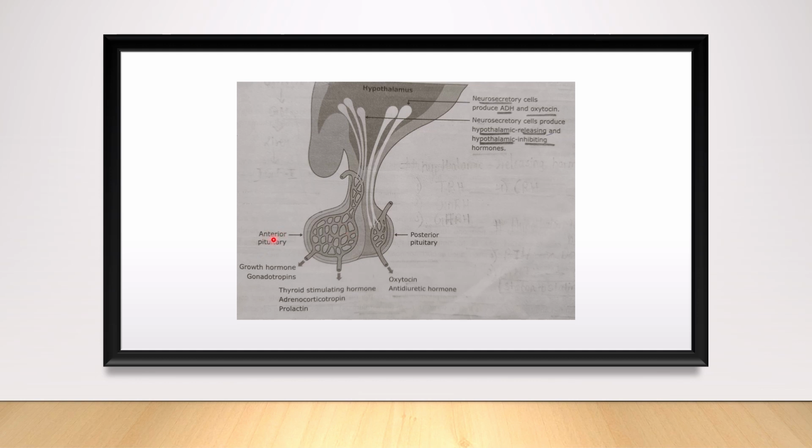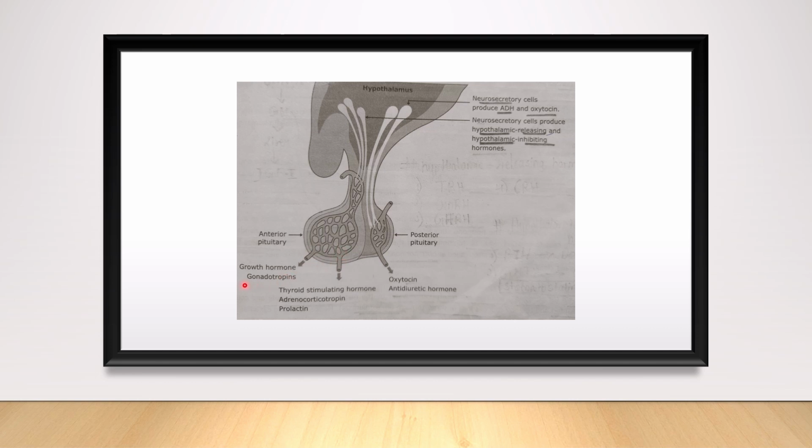On the other hand, anterior pituitary gland is under regulation of hypothalamic releasing hormones or hypothalamic inhibiting hormones. The neurosecretory cells of hypothalamus produce hypothalamic releasing hormones or hypothalamic inhibiting hormones. These hormones trigger anterior pituitary gland for the biosynthesis or inhibition of tropic hormones.